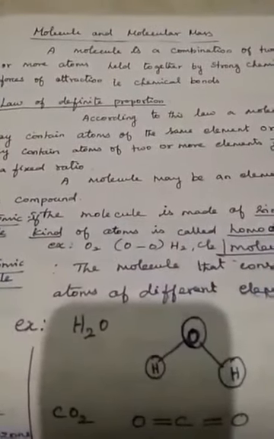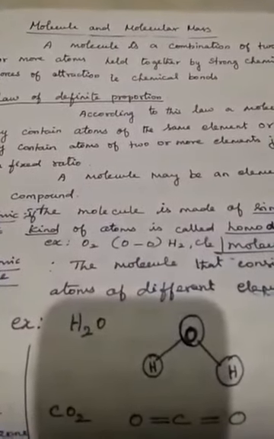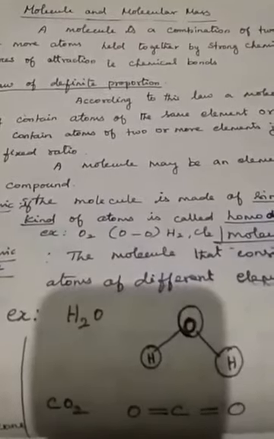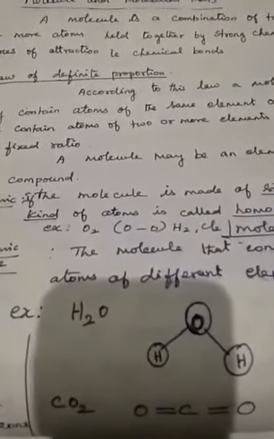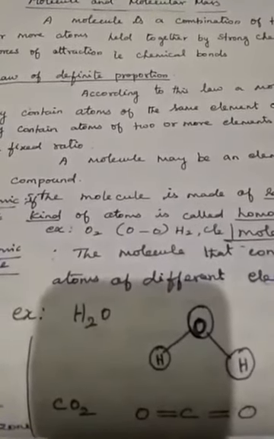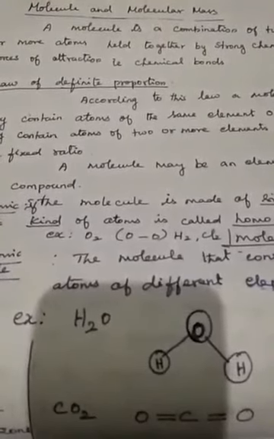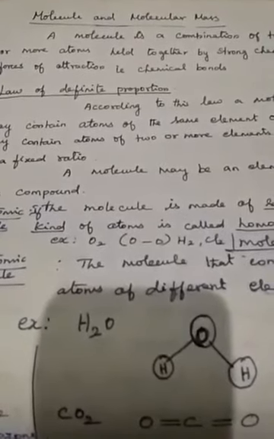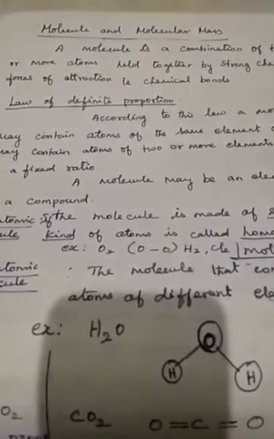Atoms and molecules continuation. Topic: molecule and molecular mass. A molecule is a combination of two or more atoms held together by strong chemical forces of attraction, that is, by chemical bonds. There are types of chemical bonds also. With the chemical bonds, the force of attraction, the atoms in the molecule are held together. So that is called a molecule.